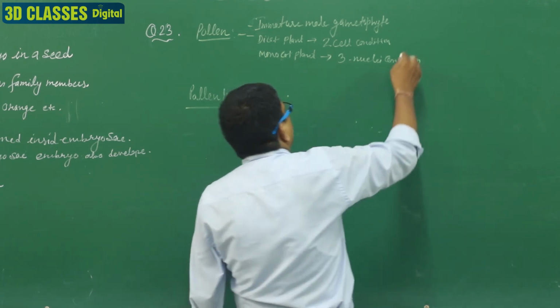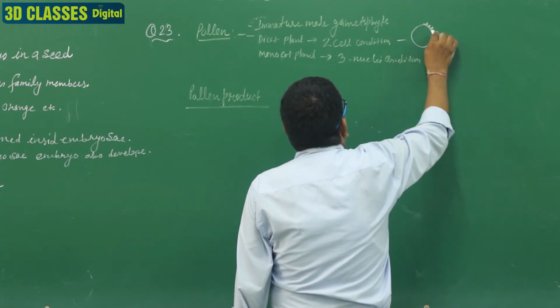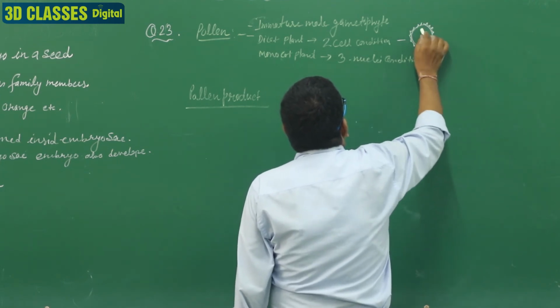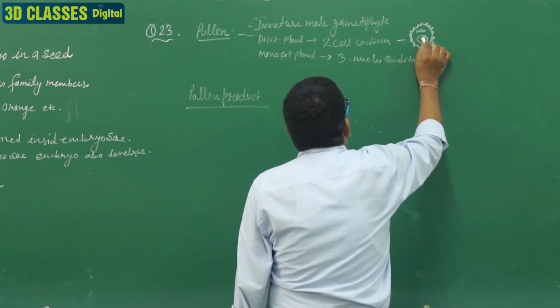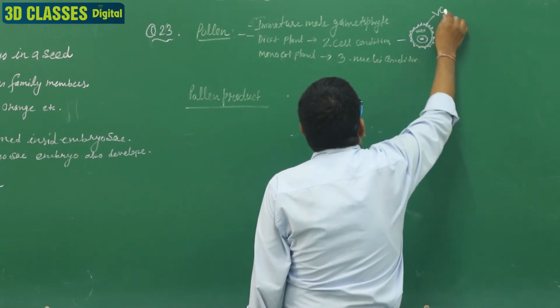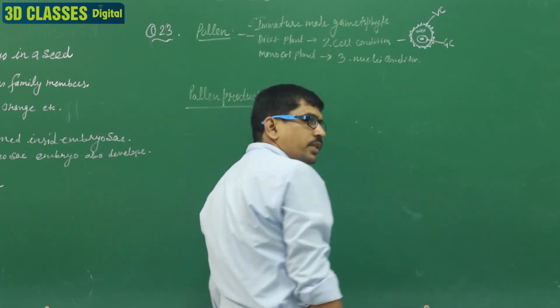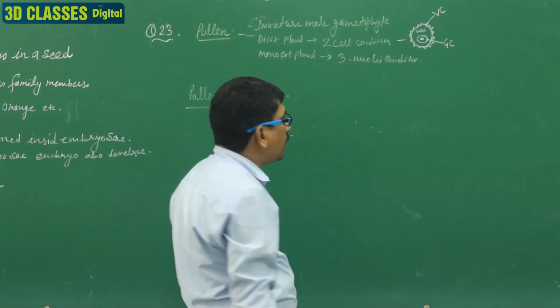So in this condition we are explaining by diagram. It is a pollen grain with the exine and intine, and here 2 cells are present. It is known as the VC and the GC: vegetative cell, and second is the generative cell. Clear?